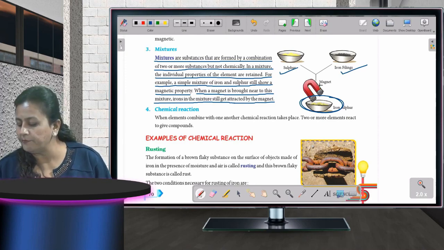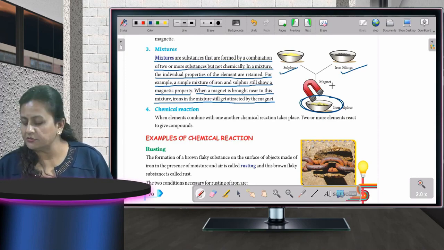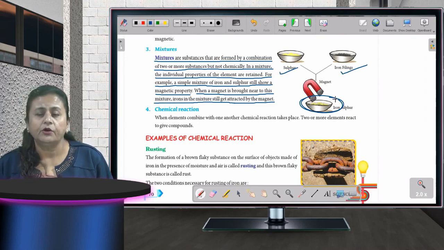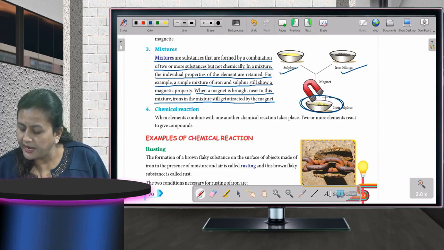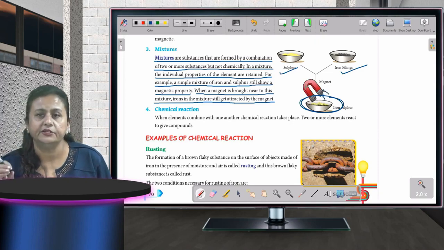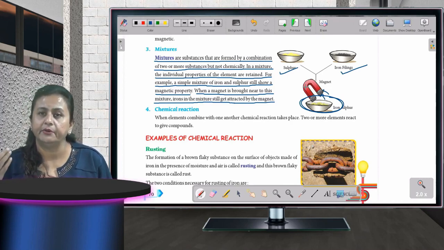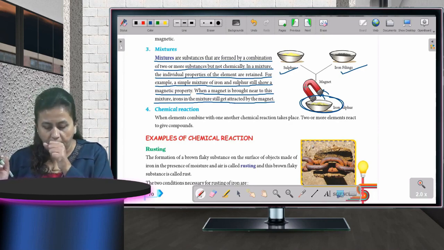You will take a magnet and you will bring this magnet close to this bowl. The iron filings, जो उसकी iron होती है, वो उसके ऊपर जाके stick हो जाती है, चिपक जाती है magnet पे. Why? Because iron has the property of being attracted by a magnet. Okay, so that is called a mixture.